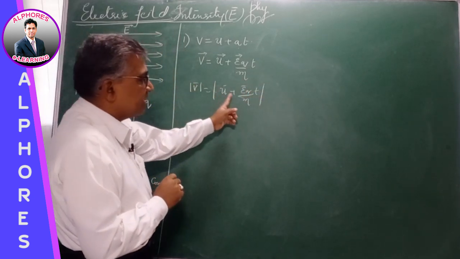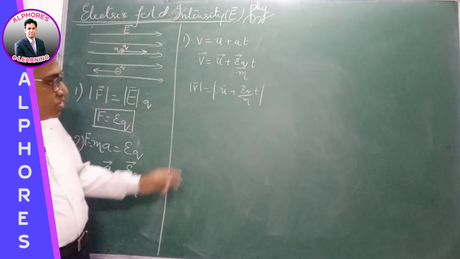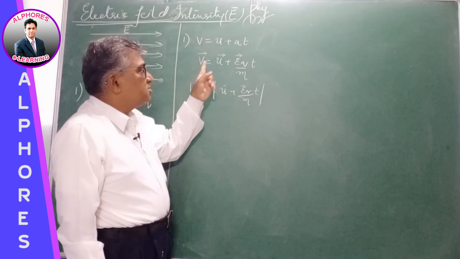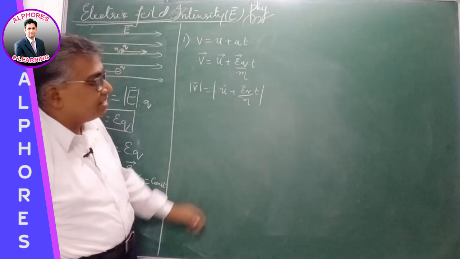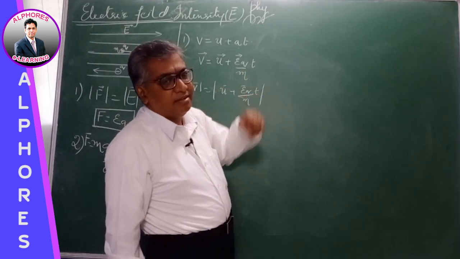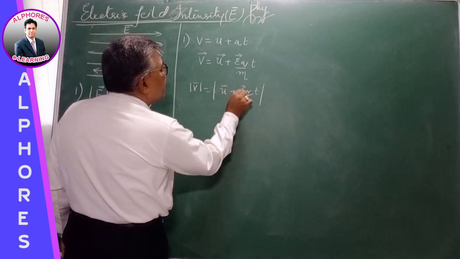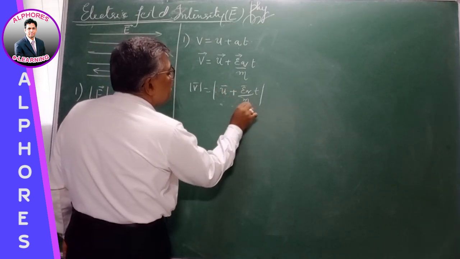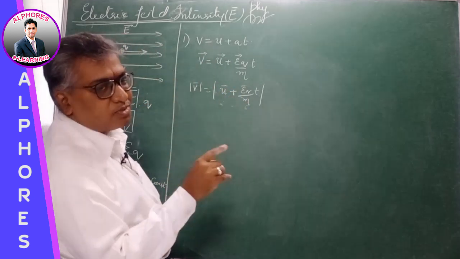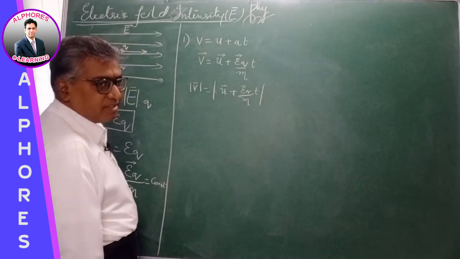So these two are vectors. You have to find the resultant of those two vectors. It's not like mod V is mod U plus mod of this. When you consider vectors, you have to find the resultant by the parallelogram law of vectors. So for vectors A bar and B bar, the mod of A bar plus B bar is root of A square plus B square plus 2AB cos theta. So you have to find the magnitude of the resultant velocity like this.